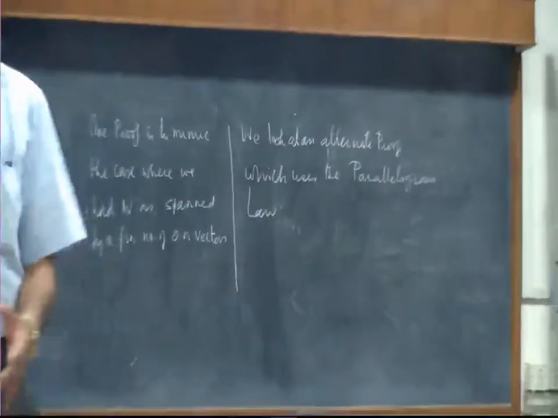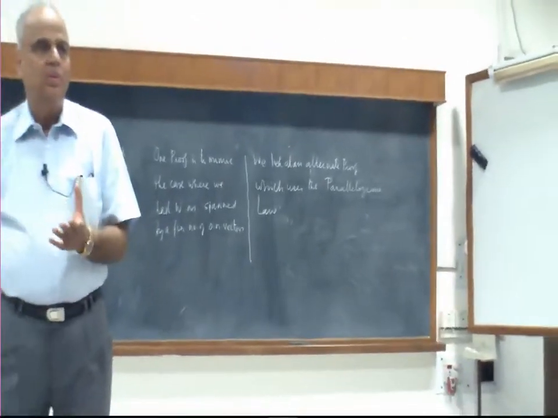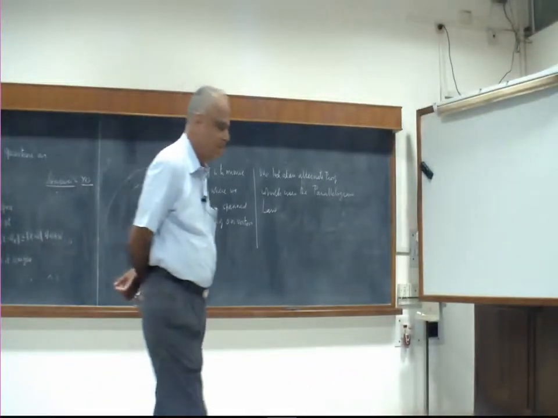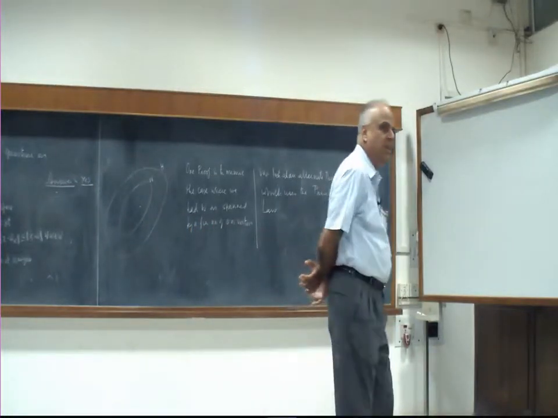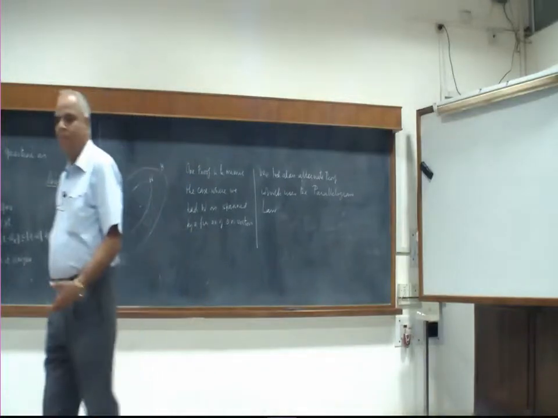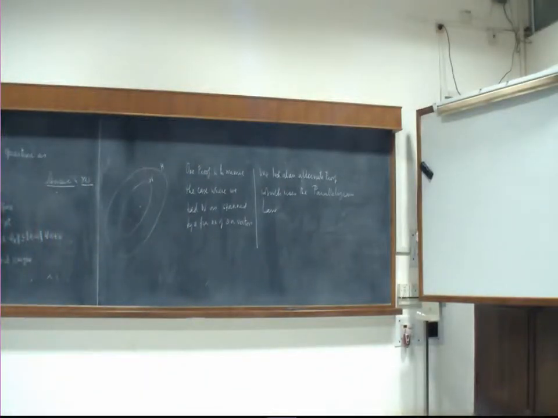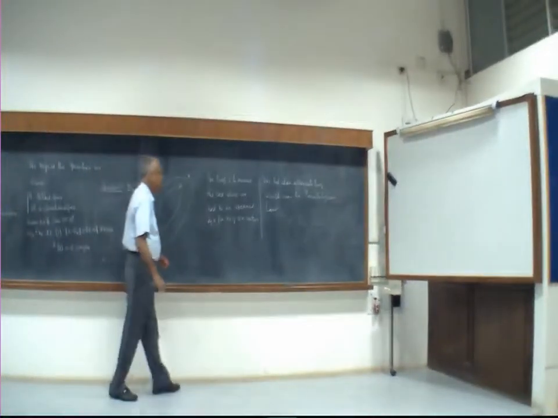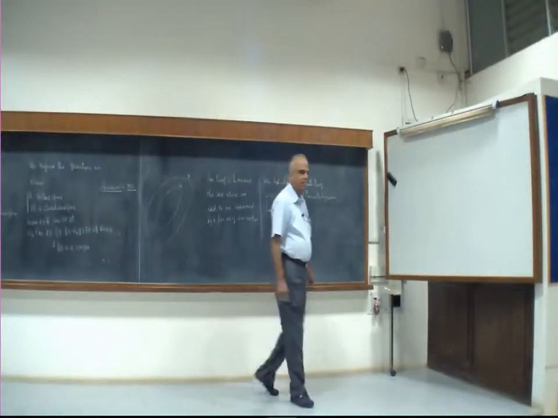What is that? The length of u plus v, whole squared, plus the length of u minus v, whole squared, is twice the length of u squared plus the length of v squared. That simple thing. The sum of the squares of the diagonals is equal to twice the sum of the squares of the sides. The classical parallelogram law in Euclidean geometry is true even in this abstract setup. We have to simply use that, and then we will get the result.